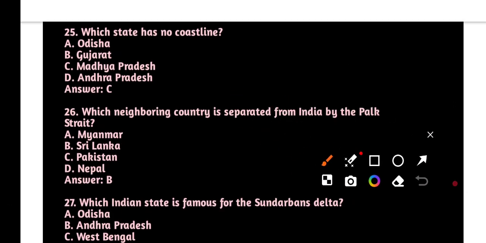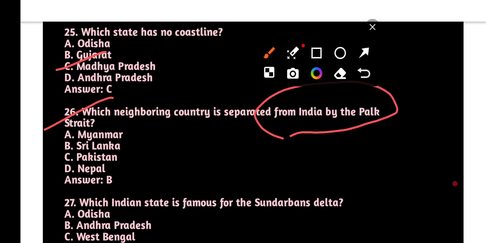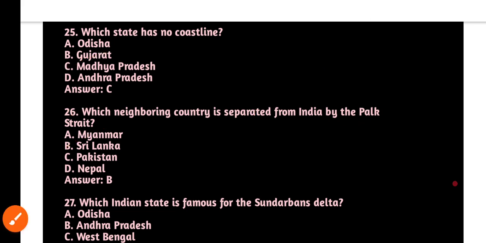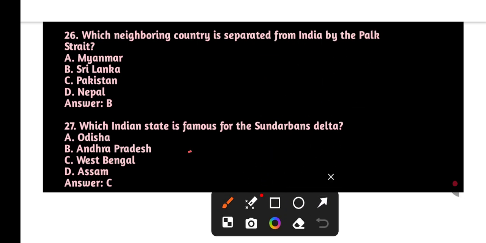Next question, which state has no coastline? Very important to know, that is Madhya Pradesh. Next one, which neighboring country is separated from India by the Palk Strait? Very important to know, that is Sri Lanka. Next one, which Indian state is famous for the Sundarban Delta? Very important to know, that is West Bengal.